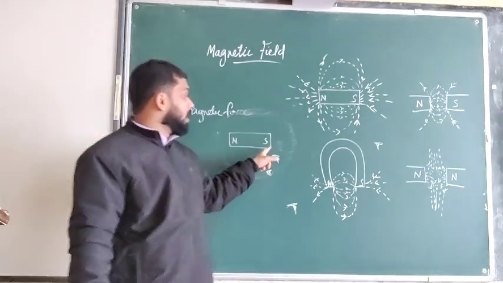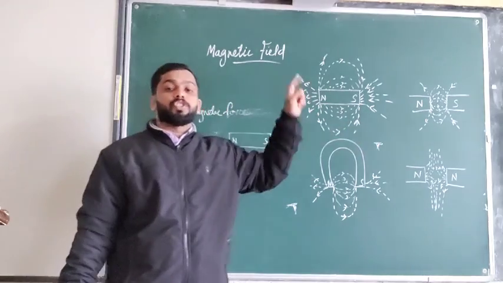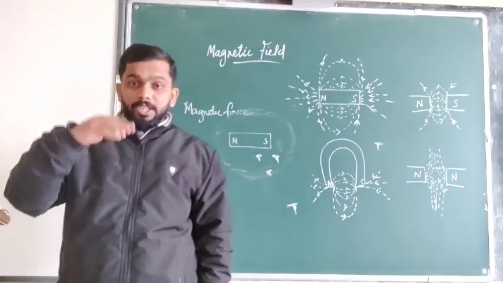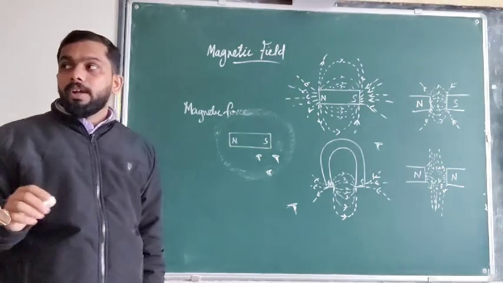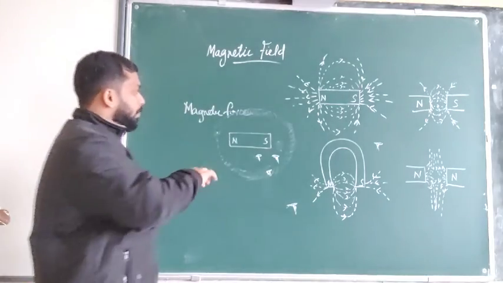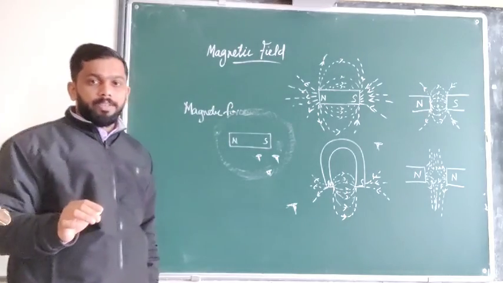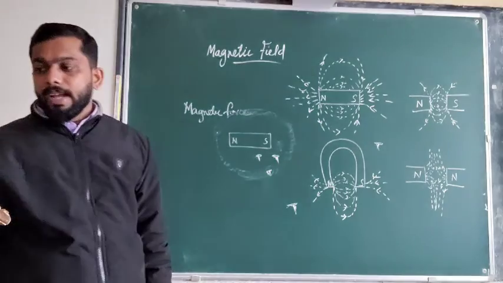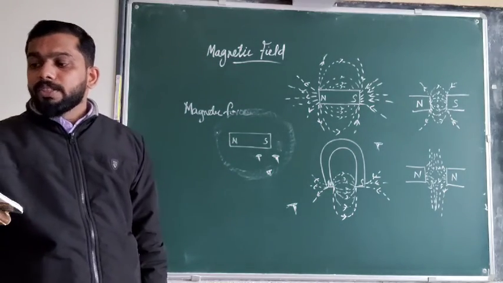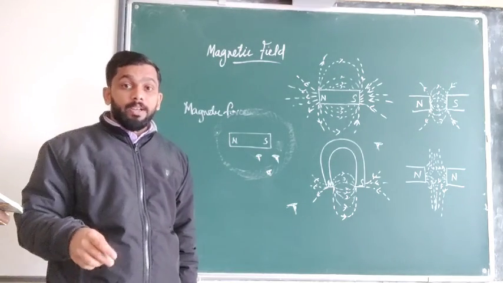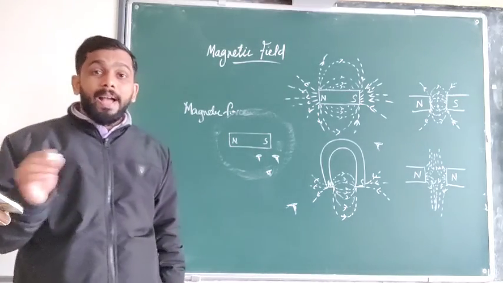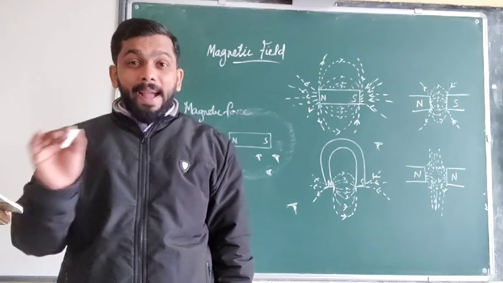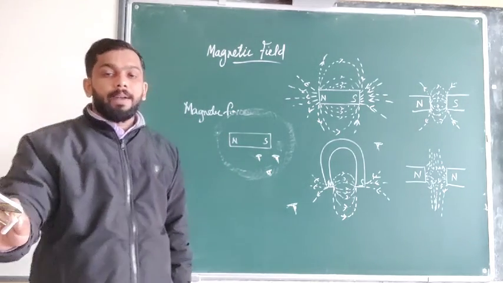The magnetic field reduces when the distance is increased. When the distance is increasing, the magnetic field is decreasing. So that is one of the properties of the magnetic field. Another thing, as we have already discussed about poles, is that the magnetic field or magnetic force is maximum at the poles.